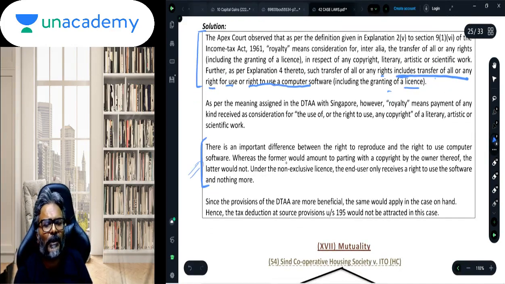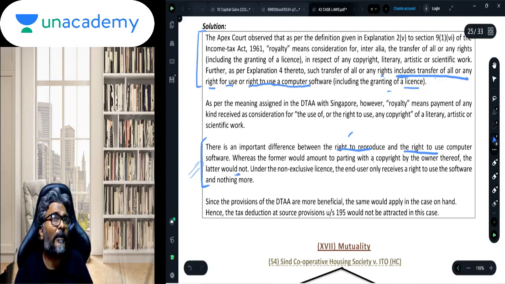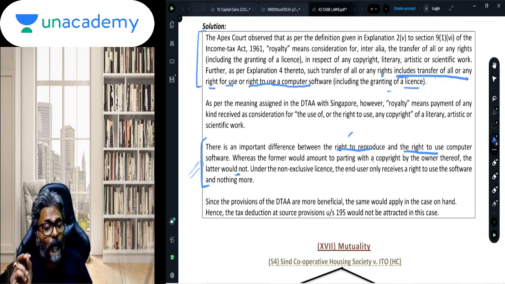There is an important difference between the right to reproduce and the right to use the computer software. Whereas the former, the right to reproduce, would amount to parting with a copyright by the owner thereof, the latter would not. The former will be considered as a right to reproduce, whereas the latter will not. That is the point, students, over here. Be careful.